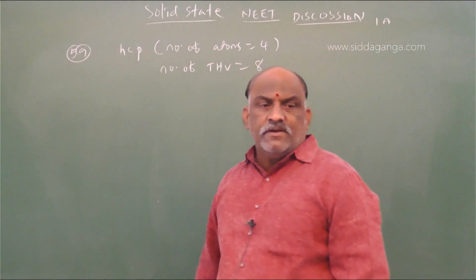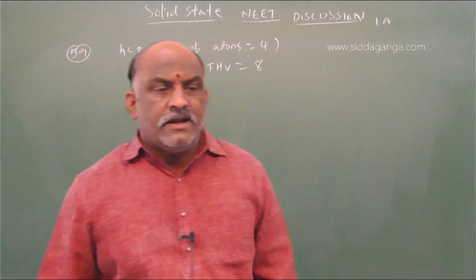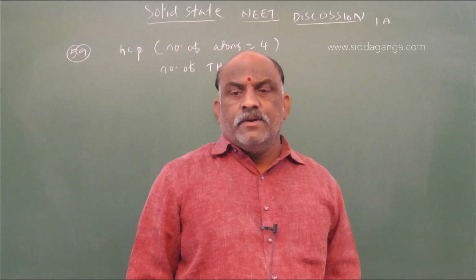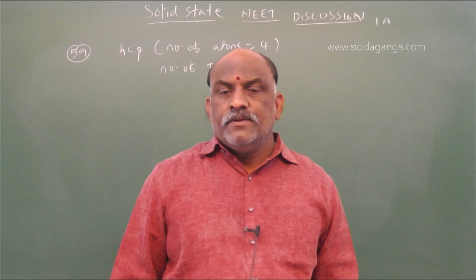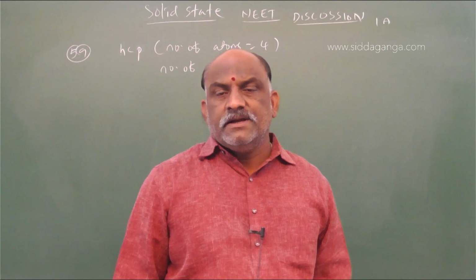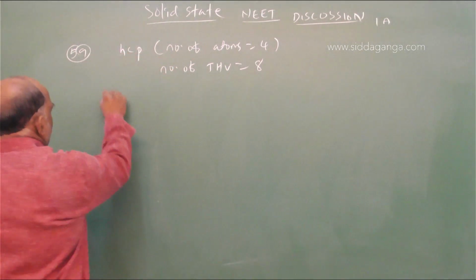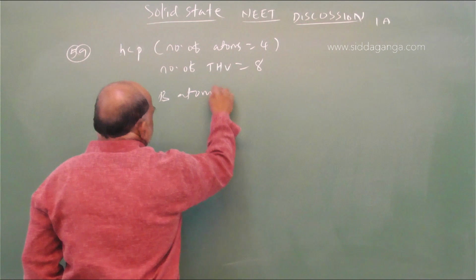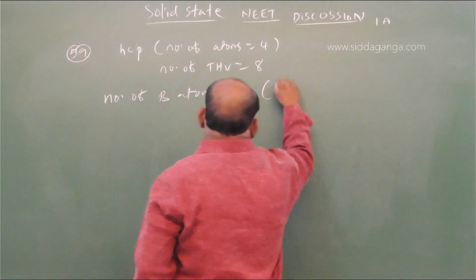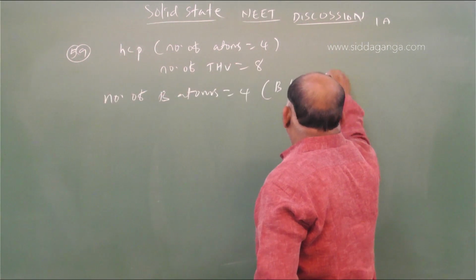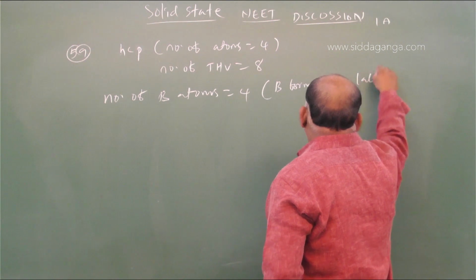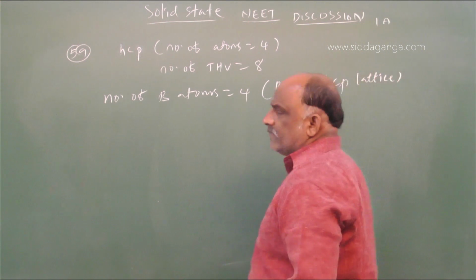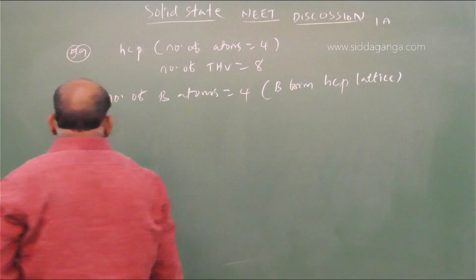So here, what is given? 2/3 tetrahedral voids are occupied by A, and B forms the HCP crystal lattice. So the number of B atoms is equal to 4 because B forms the HCP lattice.